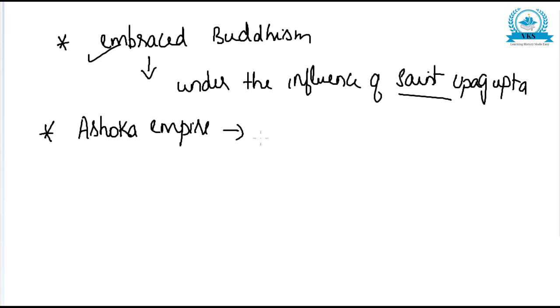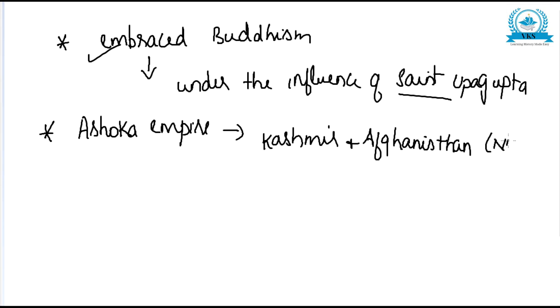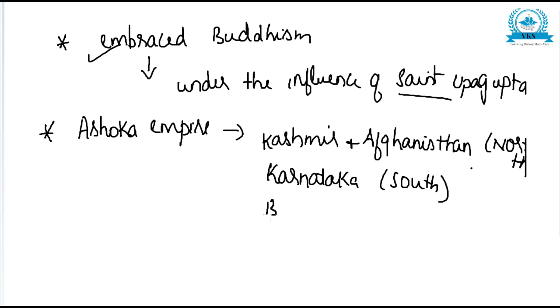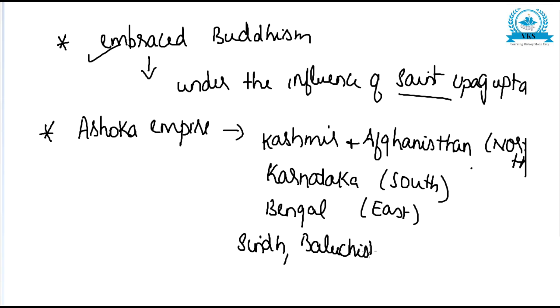Now, what is the extent of Ashoka's empire? Ashoka's empire extended from the Kashmir and Afghanistan regions in the north, to Karnataka in the south, Bengal in the east, and Sindh and Baluchistan in the west.